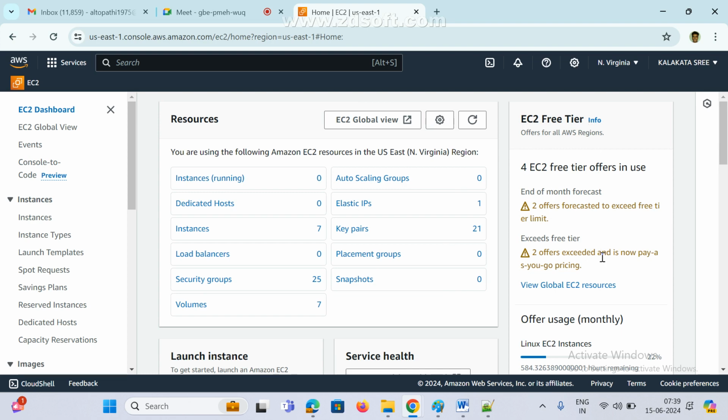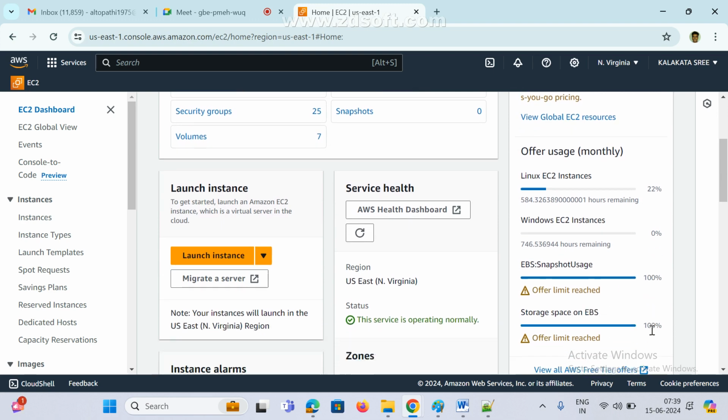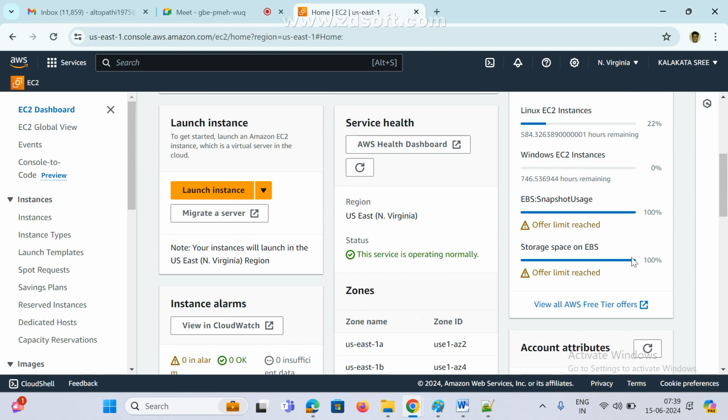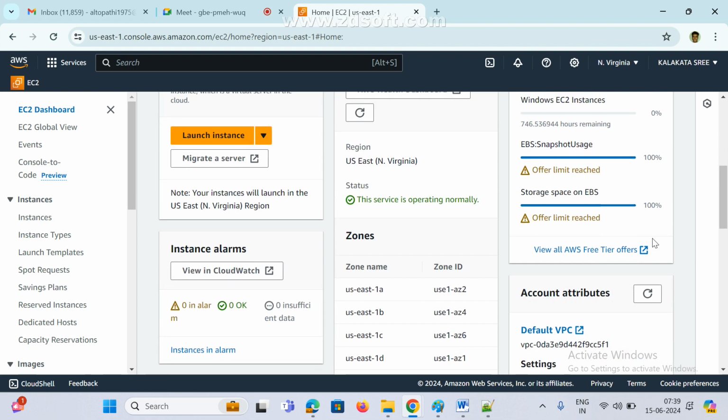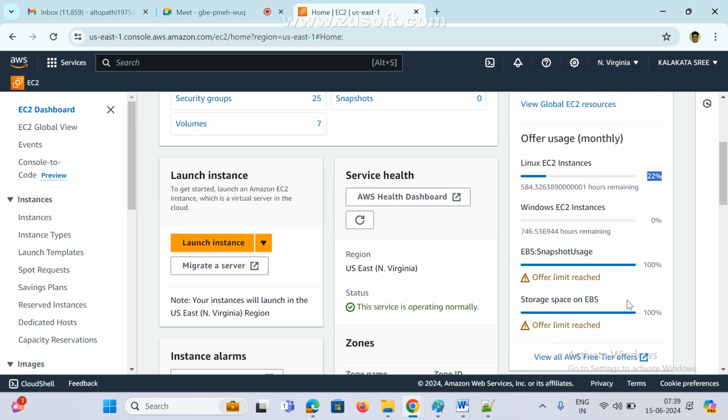We want to know the cost, right? We need to know the cost. See here, for EC2 free tier offer in use, they are using some instances and they provide that information. See here, instance 22%, Windows 0, they didn't use Windows, and EBS they used 100%, offer limit reached, and storage on EBS they used 100%. So this is how much you used in your account. This is the one account, right? In this account it is showing the offer usage monthly. So EC2 they used 22%, and Windows nothing.